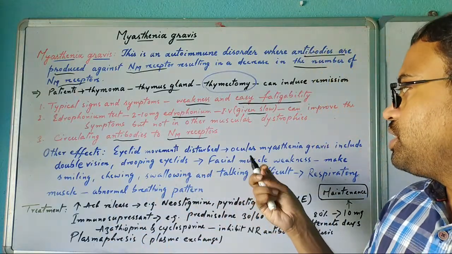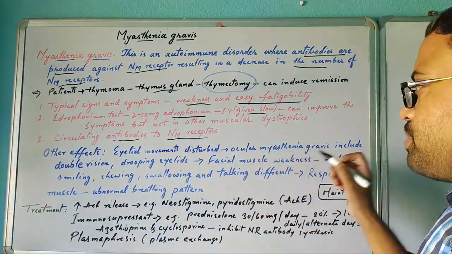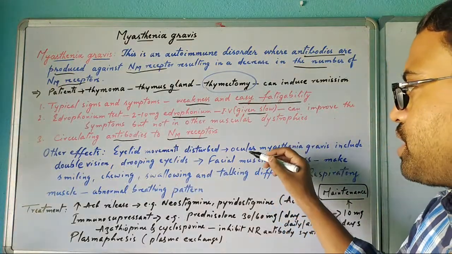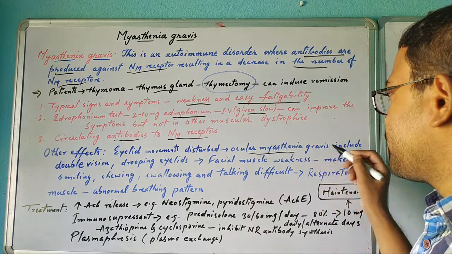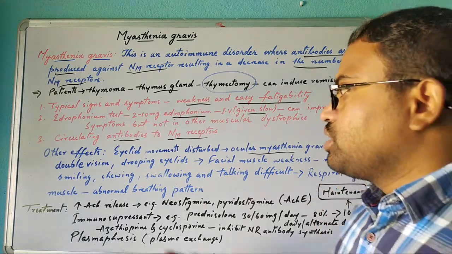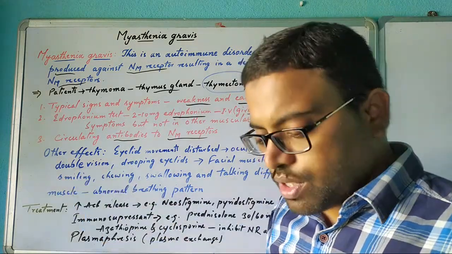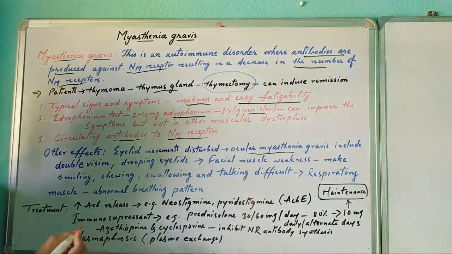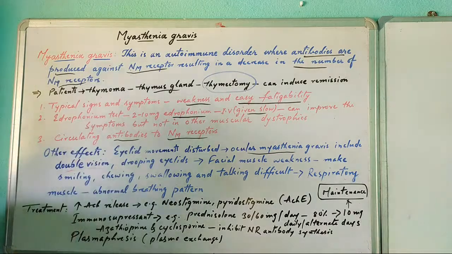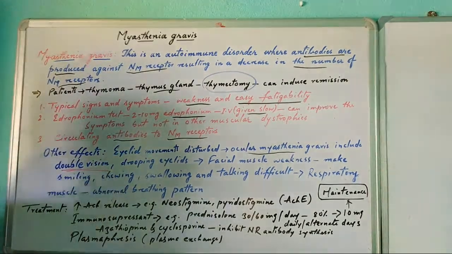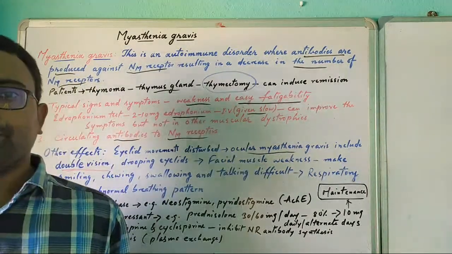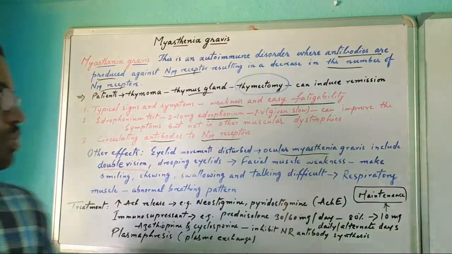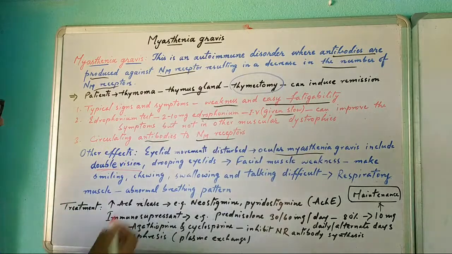One type of eye problem is ocular myasthenia gravis, which includes double vision, meaning a single image is seen twice.